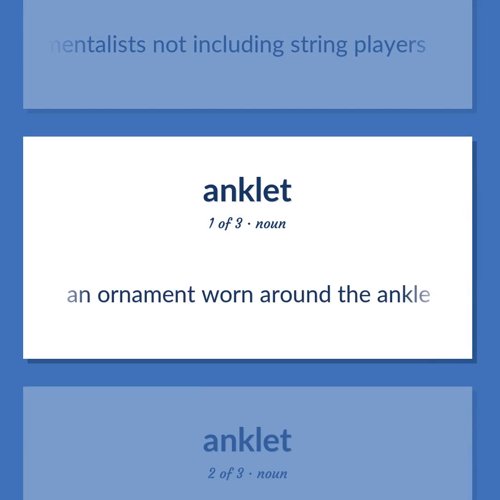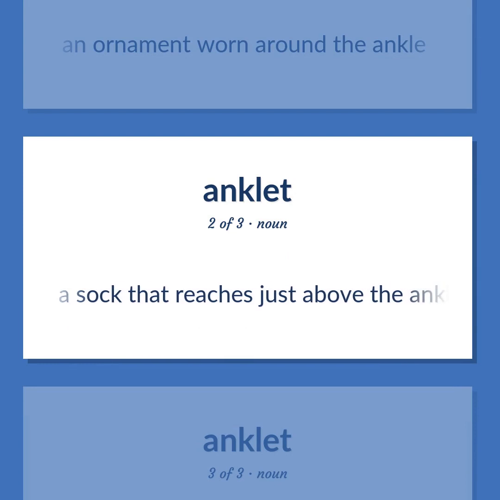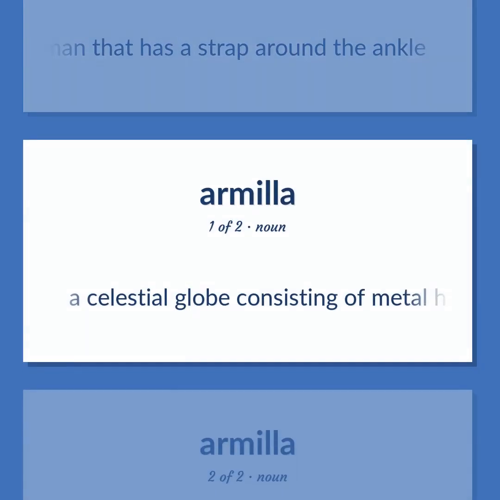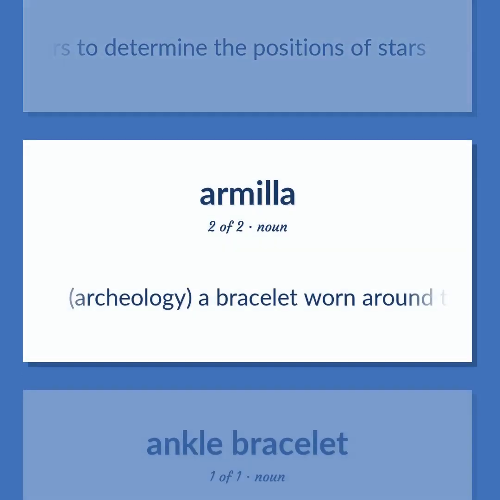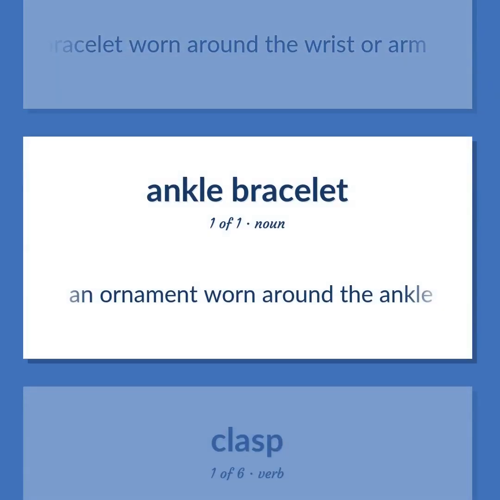An ornament worn around the ankle. A sock that reaches just above the ankle. A shoe for a child or woman that has a strap around the ankle. A celestial globe consisting of metal hoops, used by early astronomers to determine the positions of stars. Archaeology, a bracelet worn around the wrist or arm. An ornament worn around the ankle.